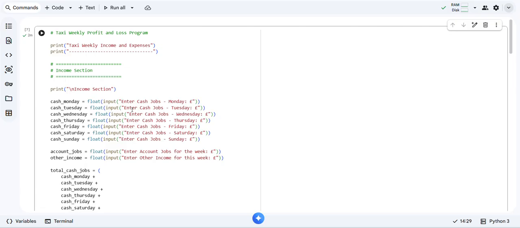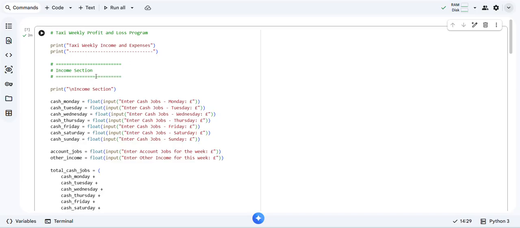I decided to make a weekly profit and loss statement for my earnings, so I made a Python code to make it much simpler and a record, and to make it interactive, not just a simple print where you then have to change the code. That would be silly and very complex, and instead of streamlining or automating, it would be double work. So for the heading, I print the weekly income and expenses, with another line to make it tidy.